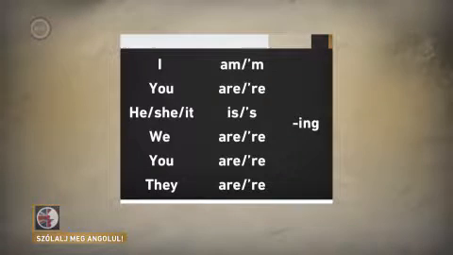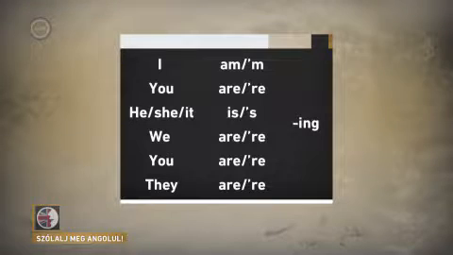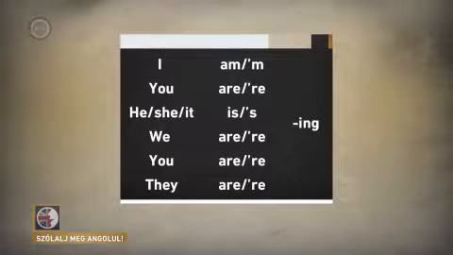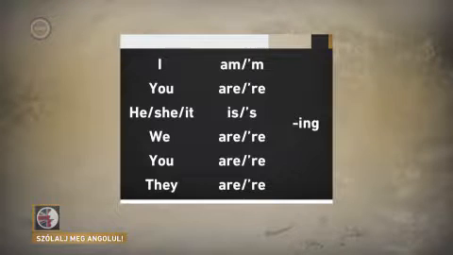The first person singular and the third person singular forms of the verb to be are different. All the other forms are the same. We are, you are, we are, you are, and they are. But the first person singular is I am. And the third person singular is he, she, it is.